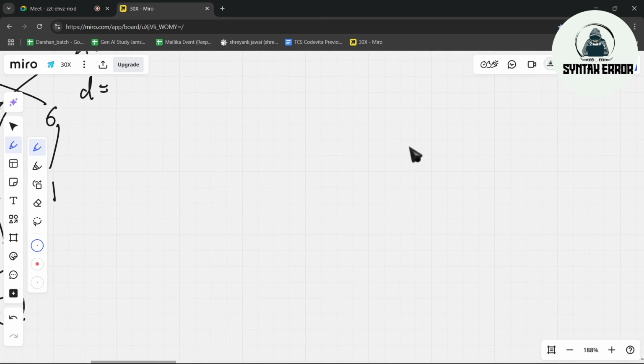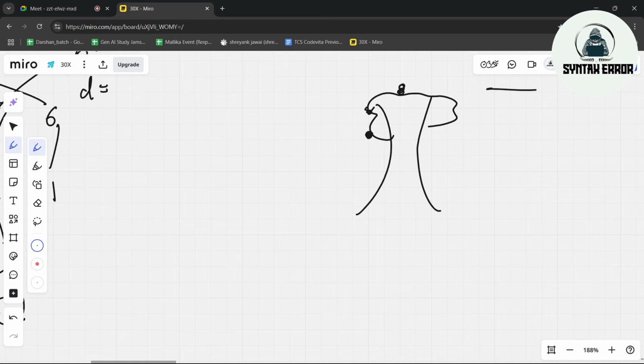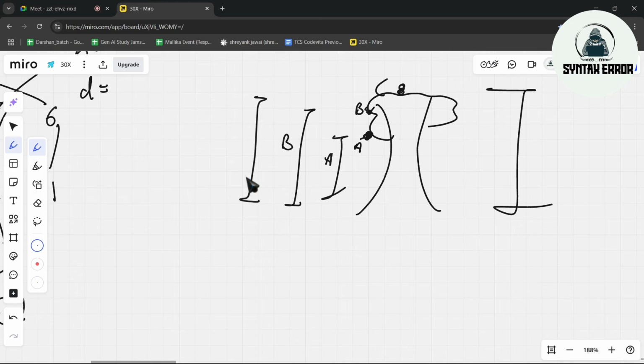Again, let's go back to our tree. Suppose we have leaves: 1 leaf is here, 1 leaf is here, 1 leaf is at the top. Suppose this is leaf A, this is leaf B, this is leaf C. If I ask you the size or the height of the tree, which one would you say: A, B, or C?